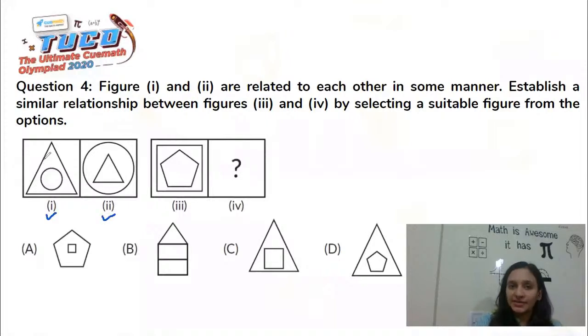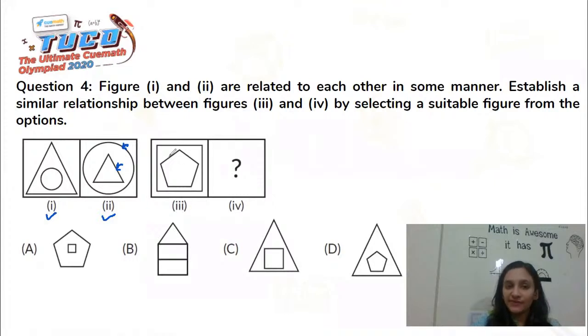So figure 1 has a shape which is a triangle at the outside, and in the inside we have a shape which is a circle. In the second figure, what has happened is the positioning of the shapes has changed or has swapped. They've interchanged their places. That is, now at the outside we have a circle, and the triangle has gone in. It is now a shape which is inside the circle.